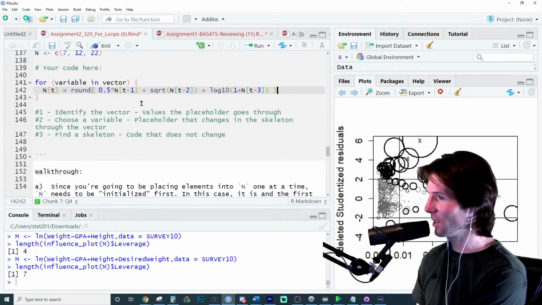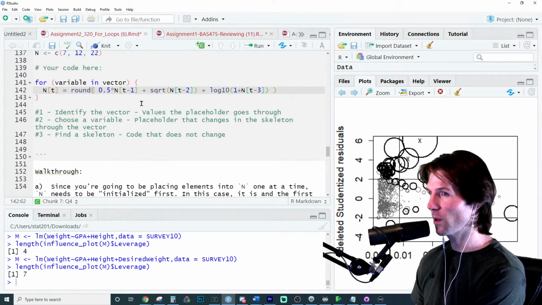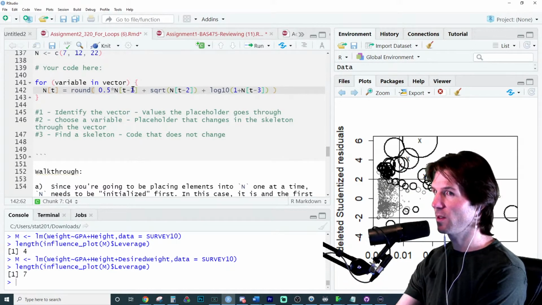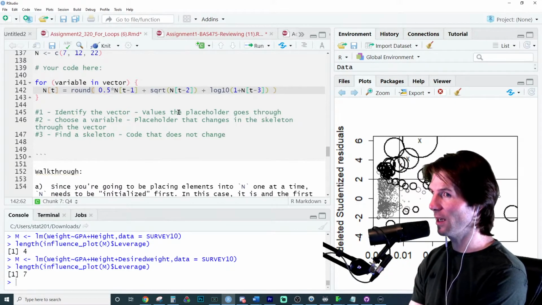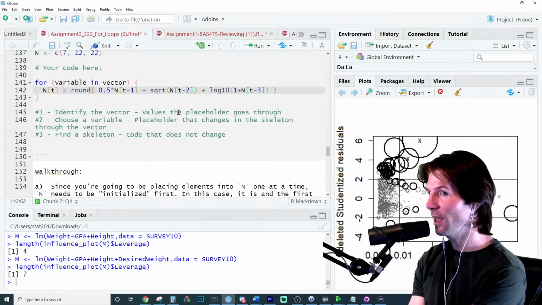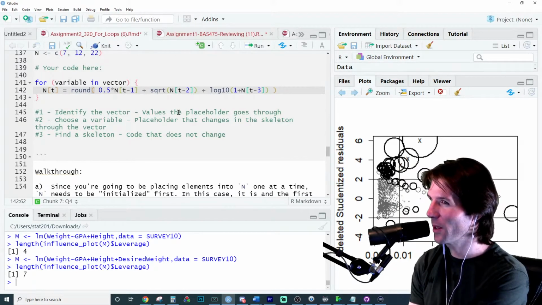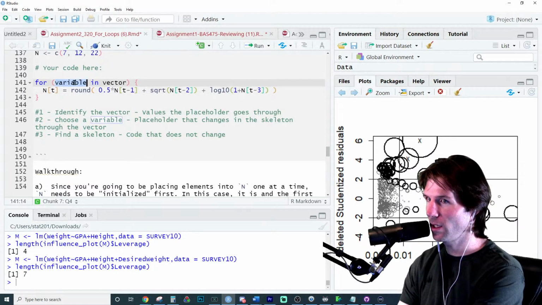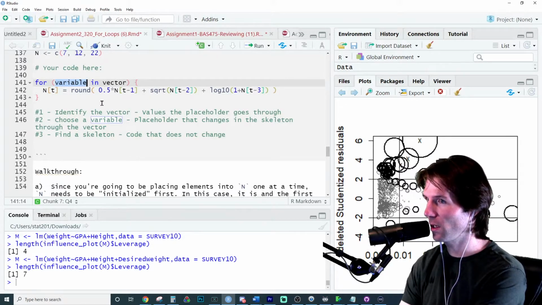That's the code that does not change. So this is our code that's not changing each time it runs. It's just going to run this code each time. And now we need to identify, because this is already written for us, do you see a variable in that code? Something that's a placeholder that could change, like some sort of value that we could change.